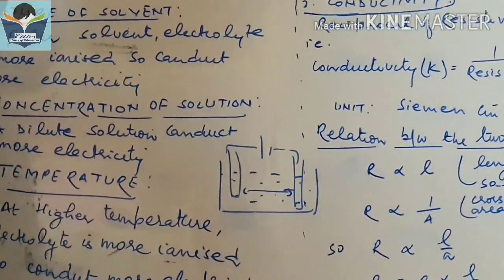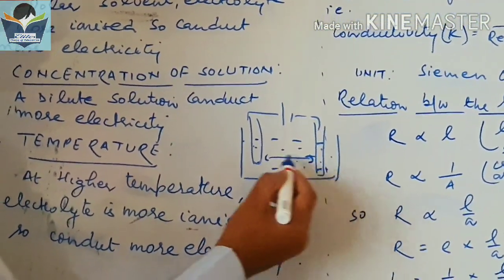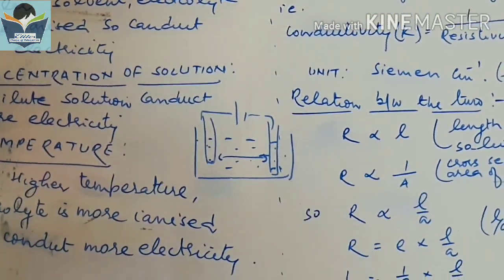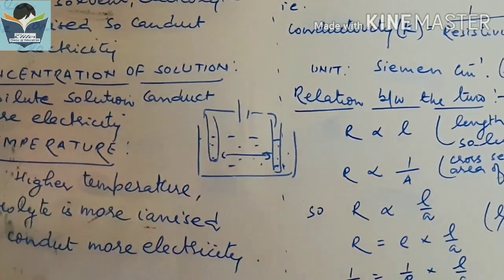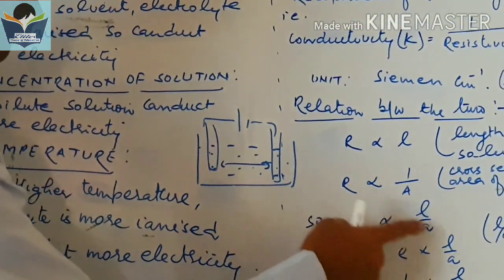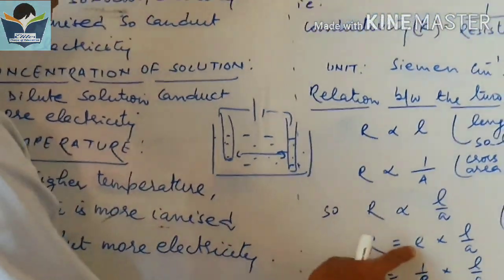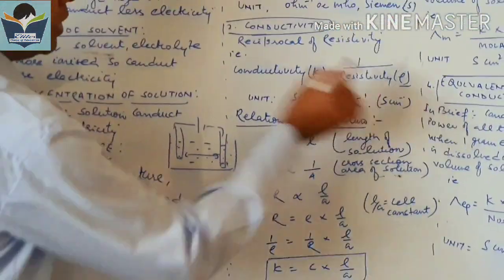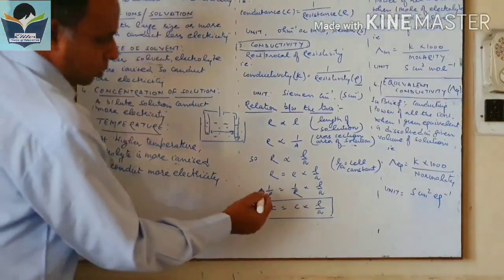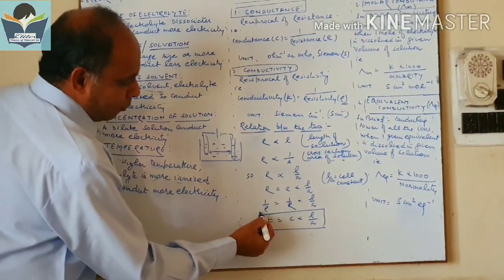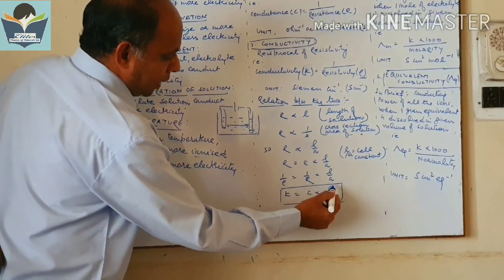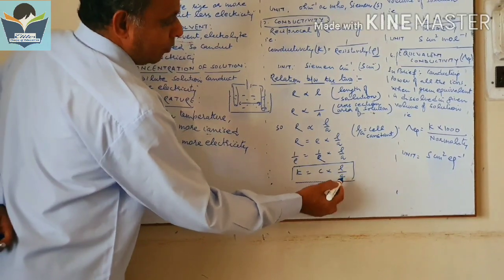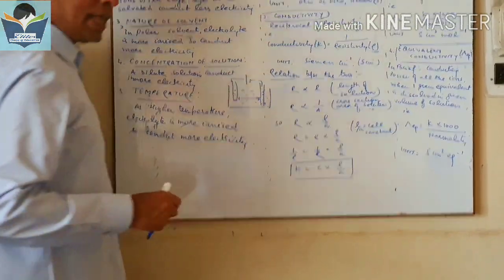So R is proportional to L. Simple: more distance between the two metal rods, more resistance. R is inversely proportional to area, meaning more area, less resistance. So R is proportional to L upon A, or R equals rho into L upon A, where rho stands for resistivity. After this, we get 1 upon rho equals 1 upon R into L upon A. 1 upon rho is called kappa. So kappa equals C into L upon A, where L upon A is called the cell constant.